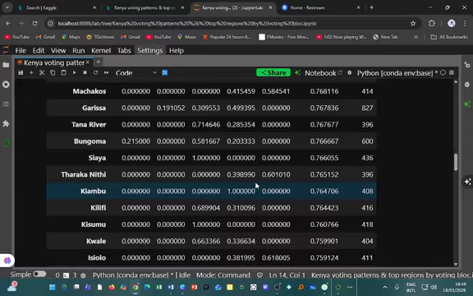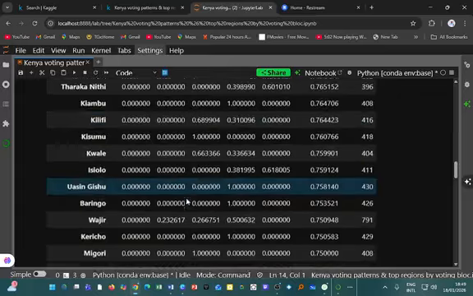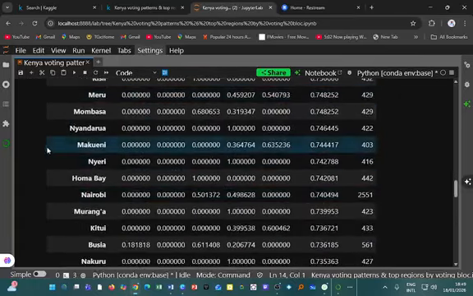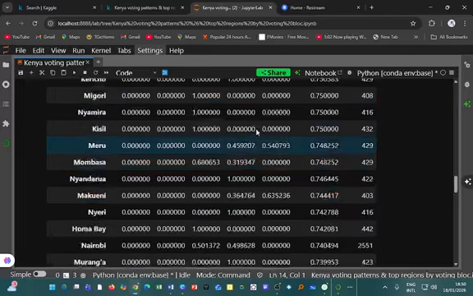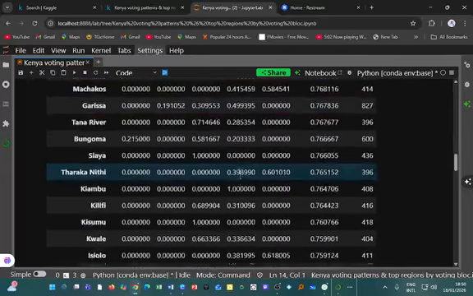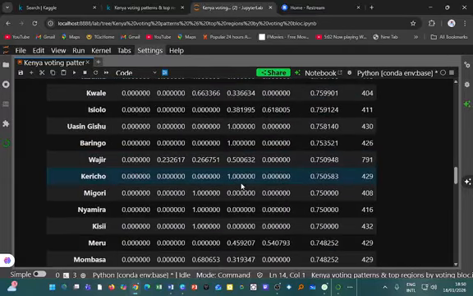So Makueni Wiper is 0.635. Let's see what Makueni has. We see Makueni here, and again, it's not purely Wiper. Wiper only takes about 0.64. The rest is taken by UDA. And the voter turnout is about 74.4%.